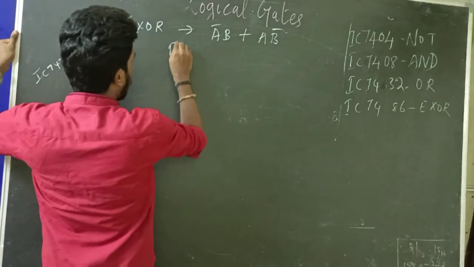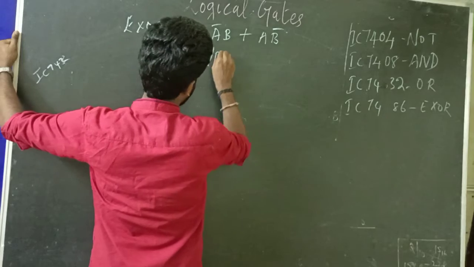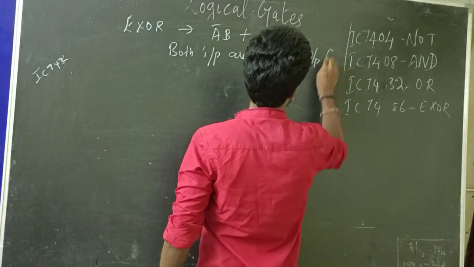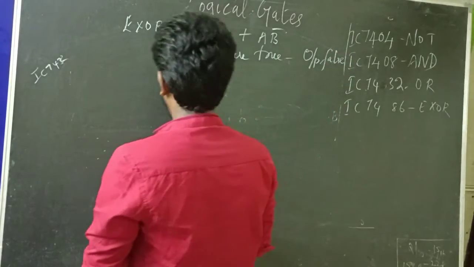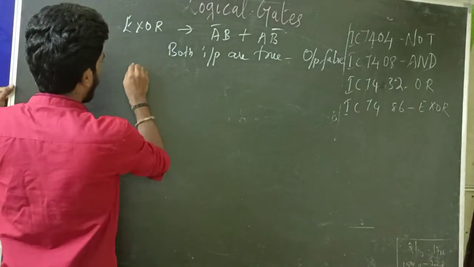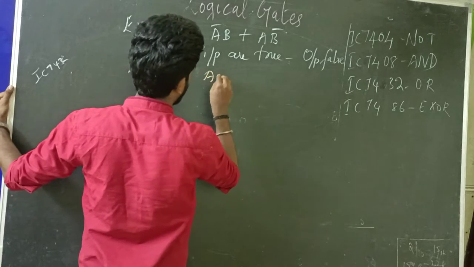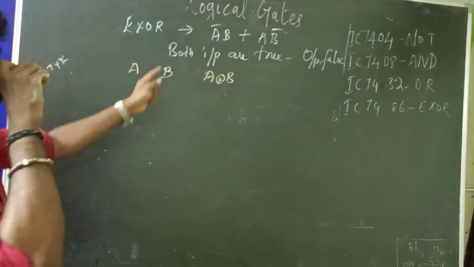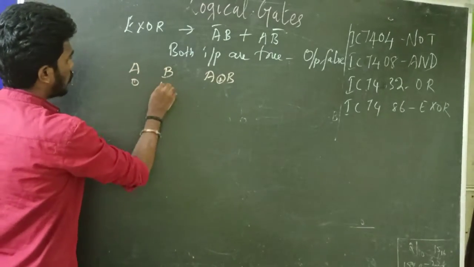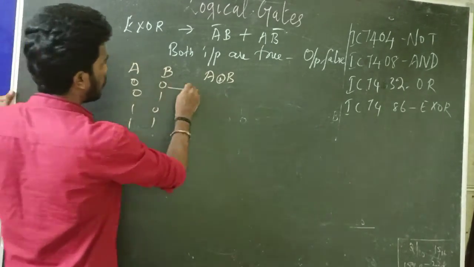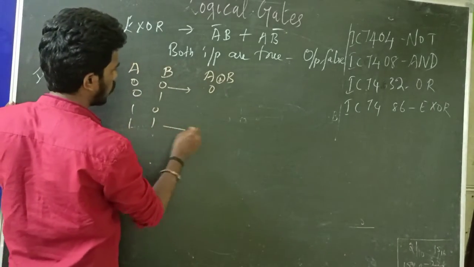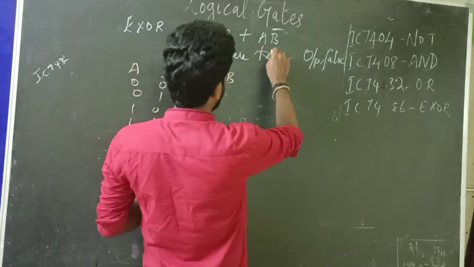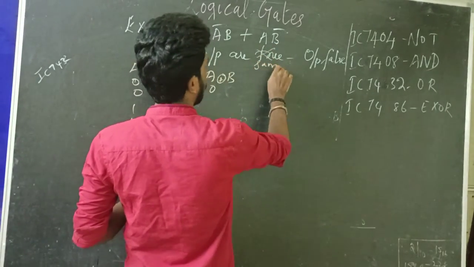When both inputs are true, output is false. For example, A, B, and the symbol we denote is a plus symbol with a circle. Okay. So 0, 0, 0, 1, 1, 0, 1, 1. Both the inputs are true, output is false. If both the inputs are the same, output will be false.